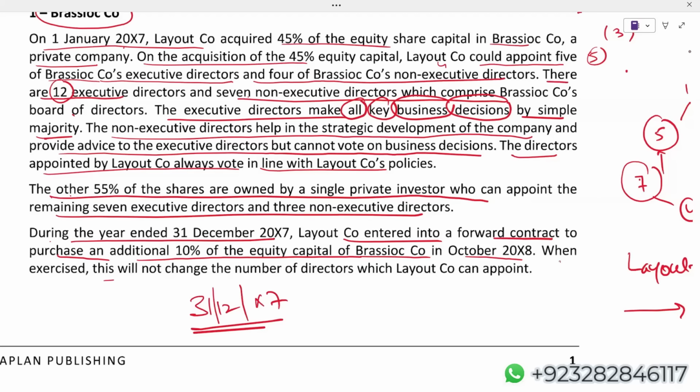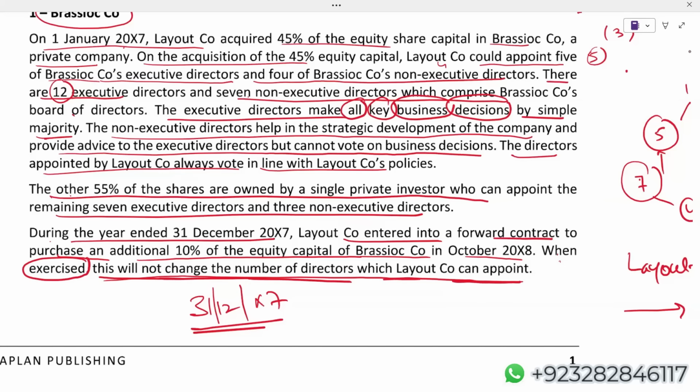When exercised, this will not change the number of directors which Layout can appoint.